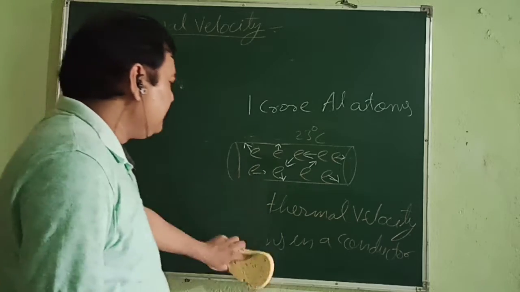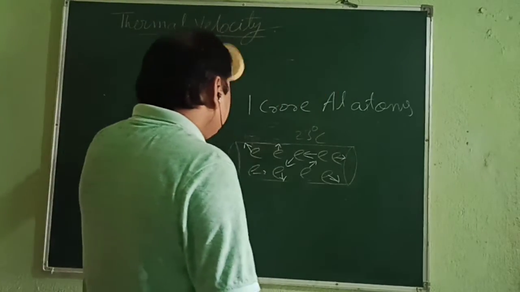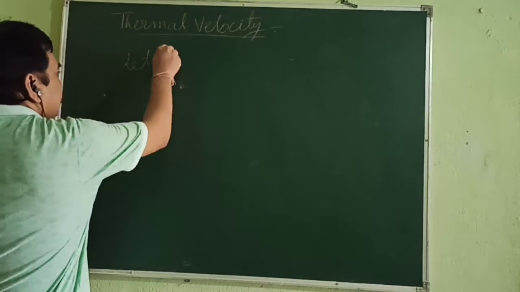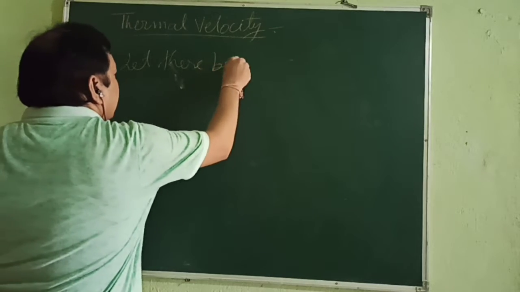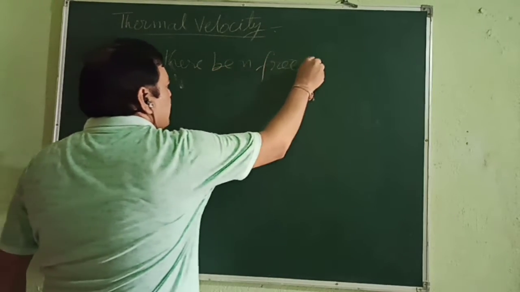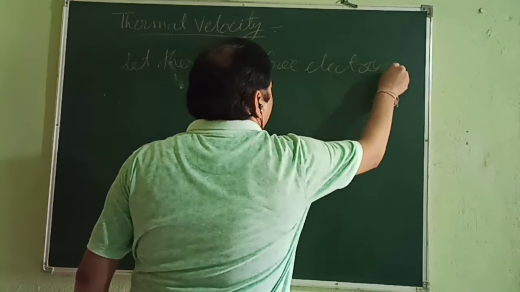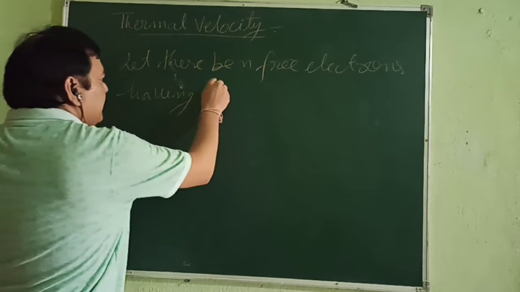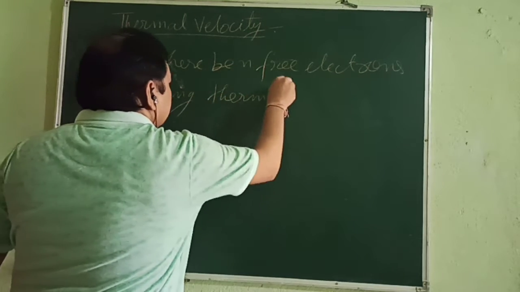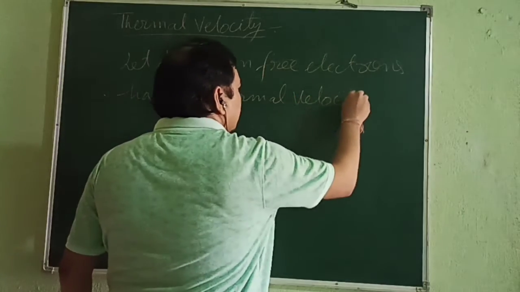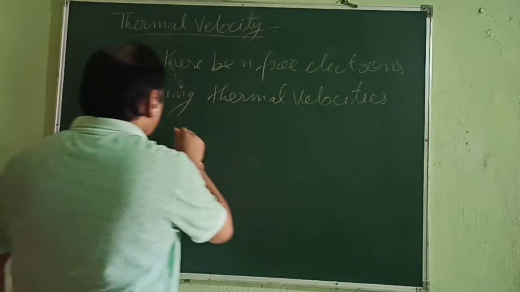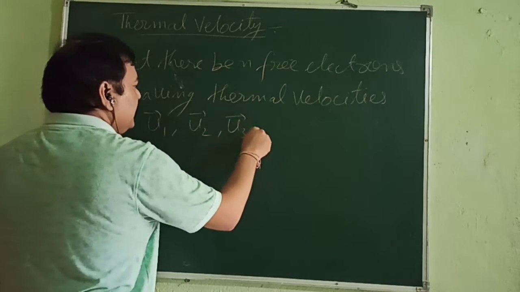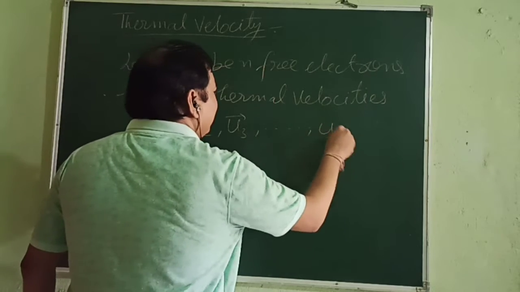Now see what I am going to tell you. This we have written in words. Now let's come to the symbols. Let there be n free electrons having thermal velocities u1, u2, u3 and so on up to un.